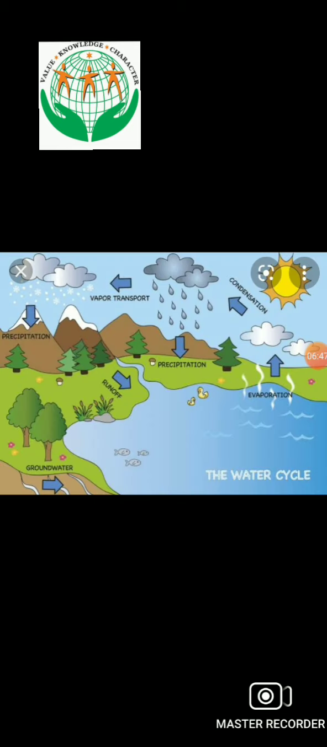The next topic is the water cycle. You have been reading this topic since your 5th standard. The water on the earth is in constant motion and keeps on changing to different forms such as liquid water, ice, and water vapor. The water from the earth keeps on evaporating into water vapor, which leads to the formation of clouds.